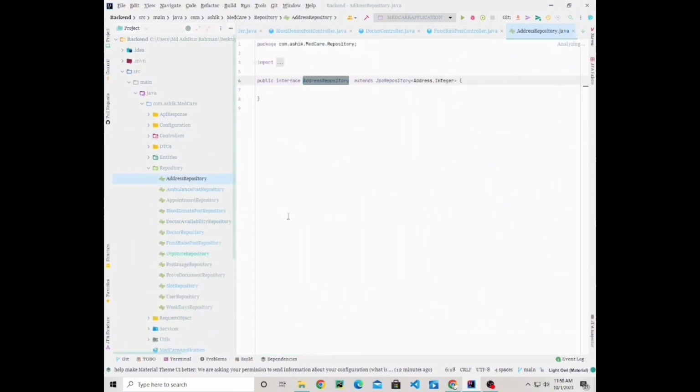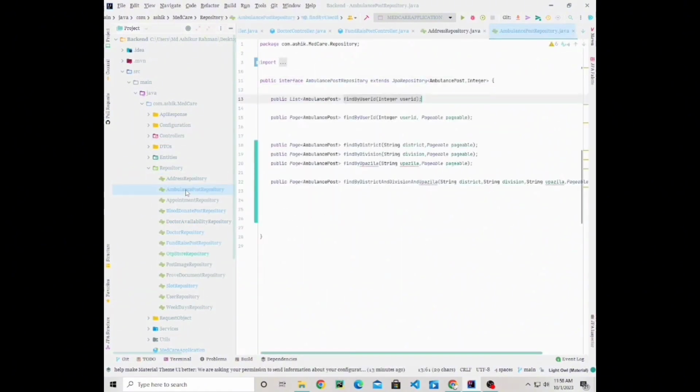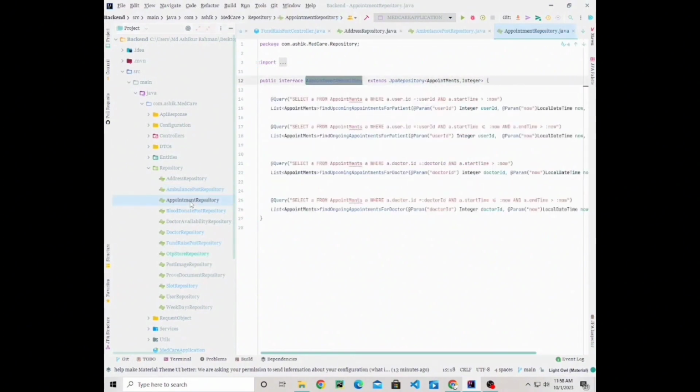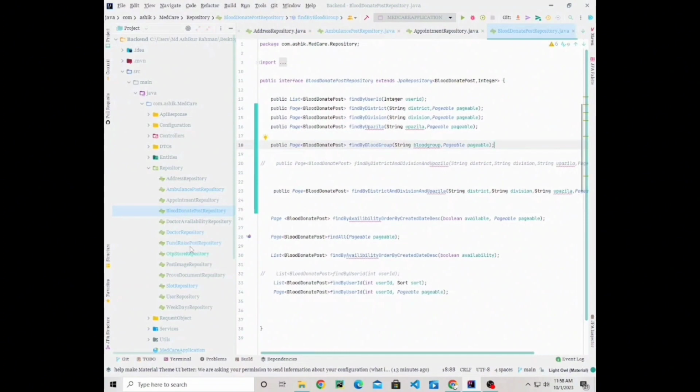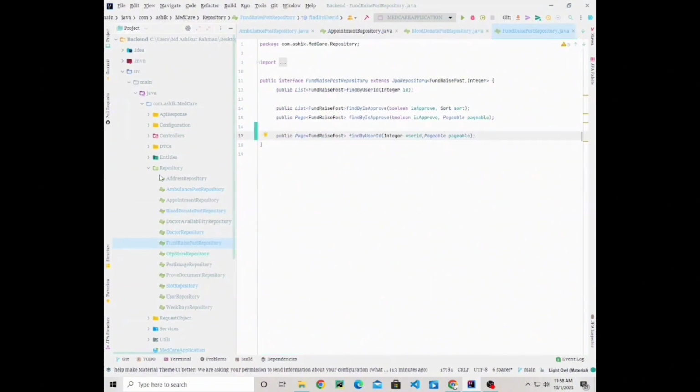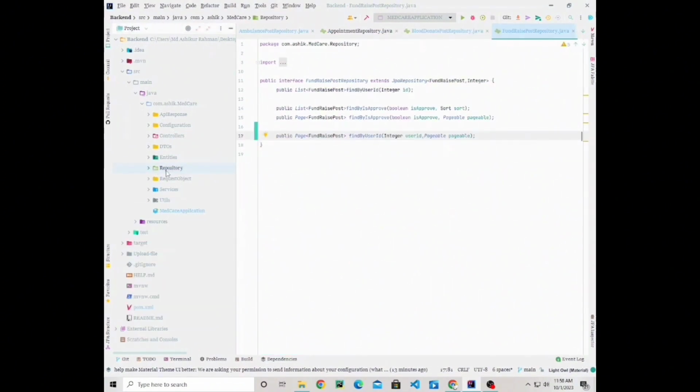And then after that, we have all the repository section for all our entities, like ambulance post repository, appointment repository of doctor, blood donate post repository, and all the repository codes are coded in repository folder.